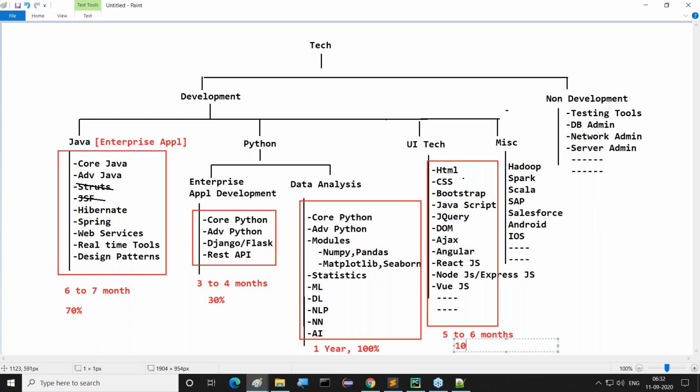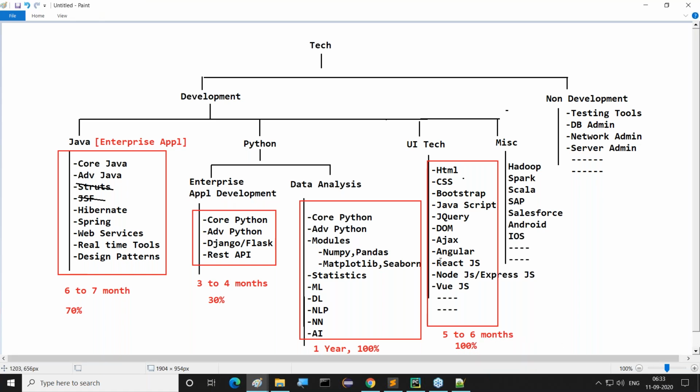So it's also a different field. I'm not going to compare it with Java. Java is at the backend side. Its opportunity level is also going on good, but 5 to 6 months of time is required. Why? Because in every project, this front end part is required. That's why I'm telling you, definitely it's required. So this is the minimum. Every developer should learn up to some part, not even the complete part. Up to some part, every developer has to learn.